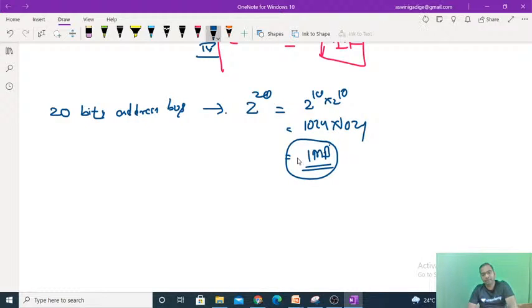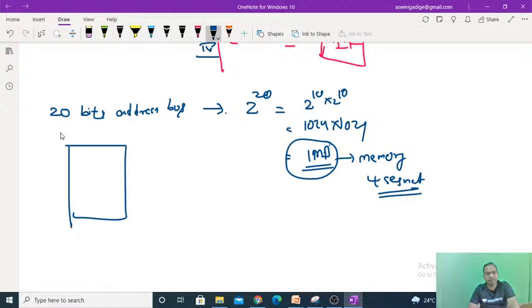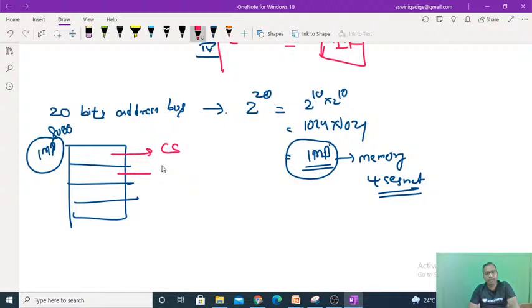And this 1 megabyte of memory of the 8086 microprocessor is divided into 4 segments. If you take the memory of the 8086, which has a capacity of 1 megabyte, it is divided into 4 segments like this. And what are the 4 segments? One is the CS, another is the DS, next is the ES, and next is the SS.